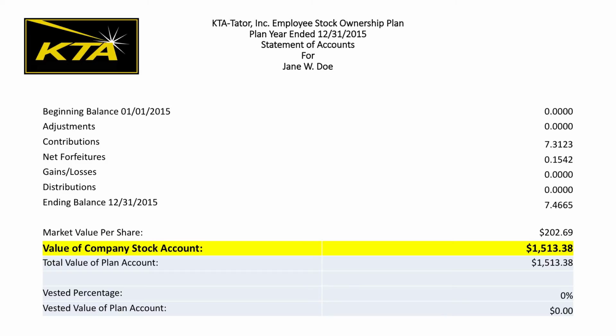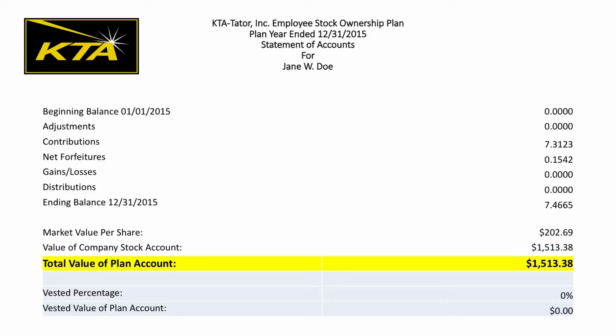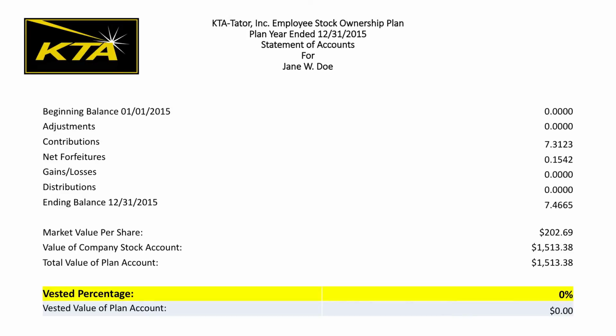This line shows the value of this person's company stock account in the amount of $1,513.38. This is the 7.4665 shares multiplied by $202.69, the current market value of the share, and her total value of the plan account is the $1,513.38. Your vested value of the plan account refers to the current value of the total vested, non-forfeitable share balance of your account.